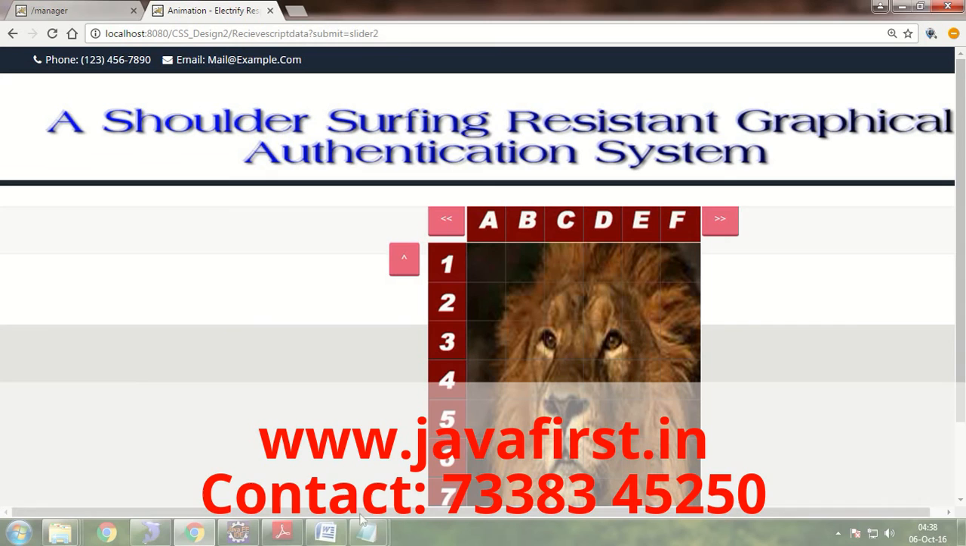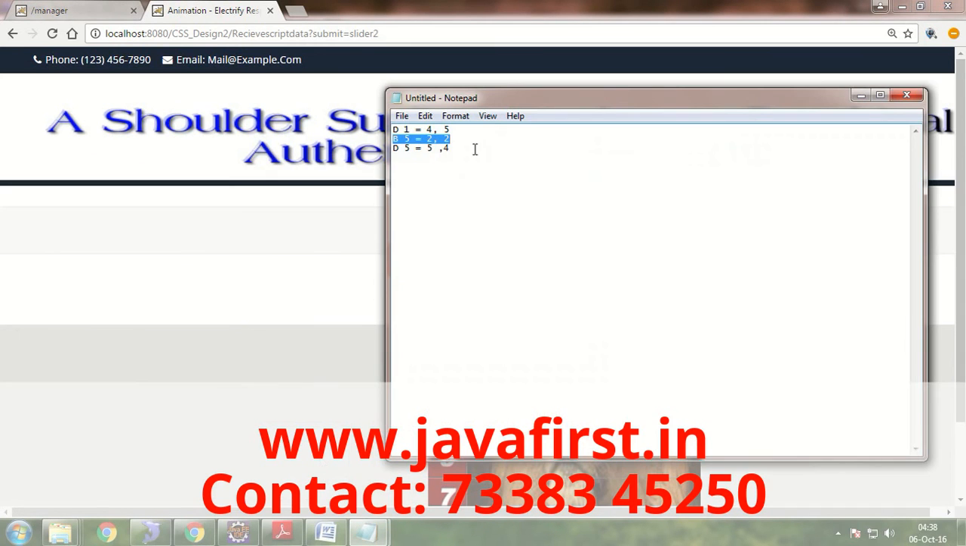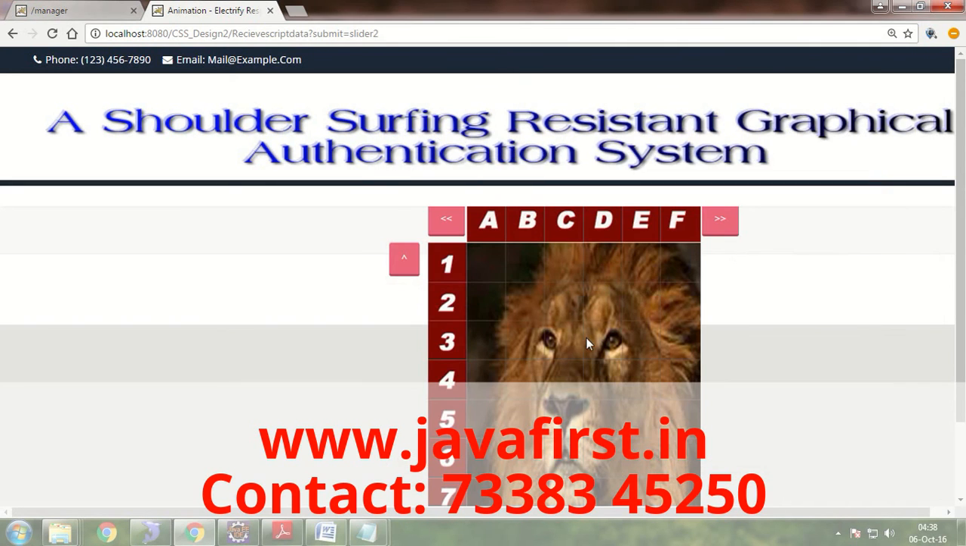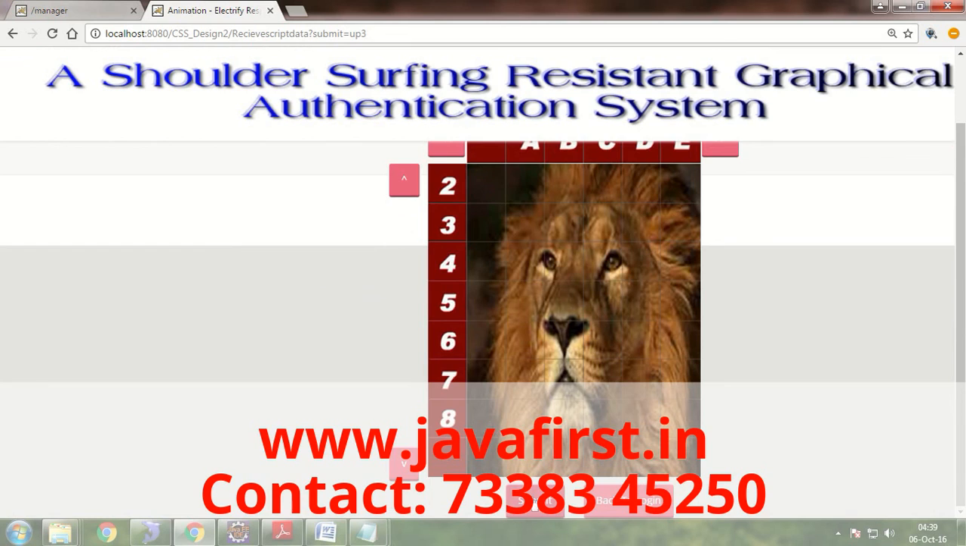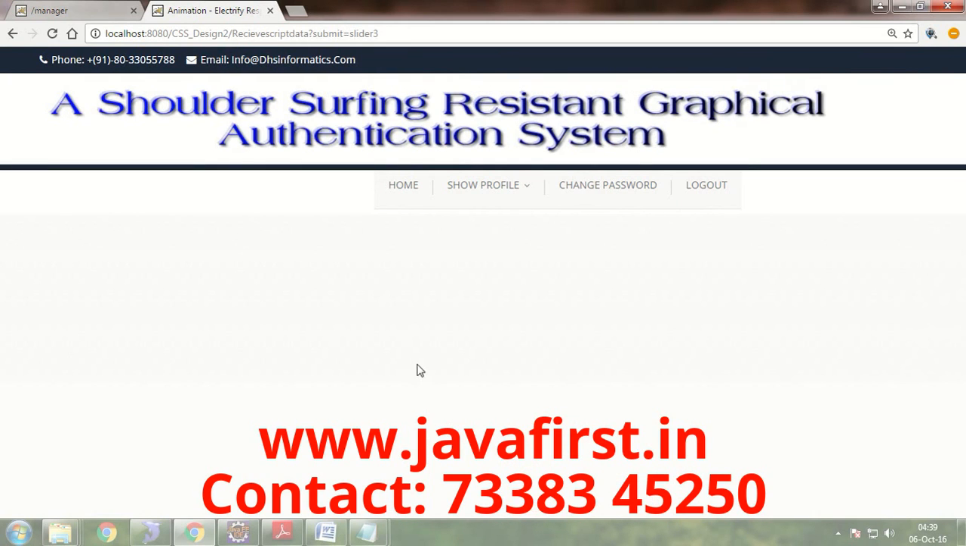For the third image, D should be in the 5th position and 5 should be in the 4th position. Now the password matched. The user logged in successfully. Now the user is able to view his profile.